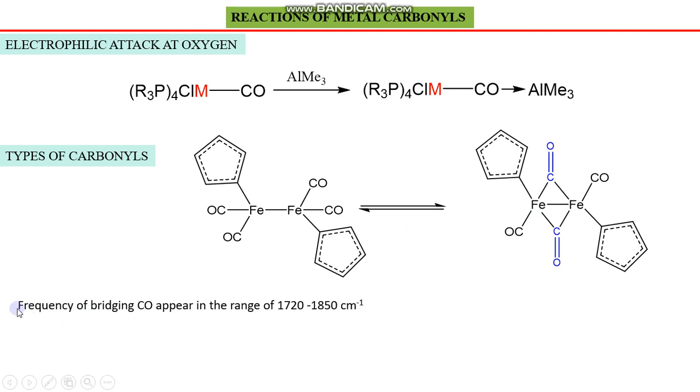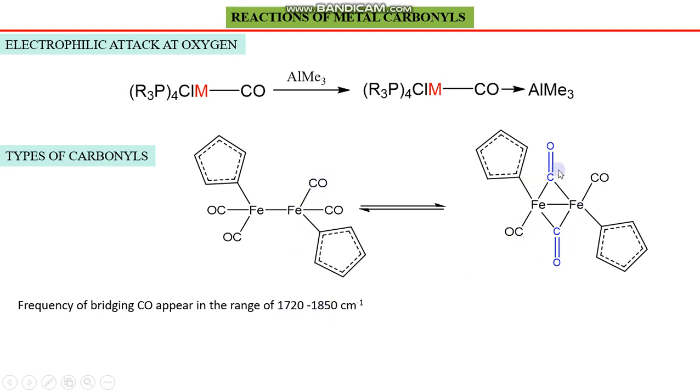We determine the nature of terminal as well as bridged carbonyls with the help of IR spectroscopy. If the stretching frequency of the carbonyl fragment, the carbon-oxygen fragment, is low, in the range of 1720 to 1850, it means the carbon monoxide is bridged. And if it is higher than this, then the carbon monoxide is terminal.